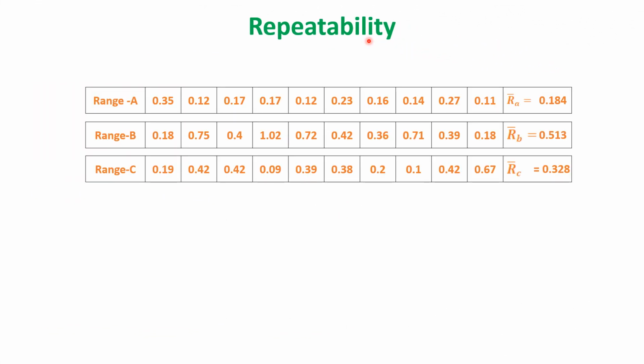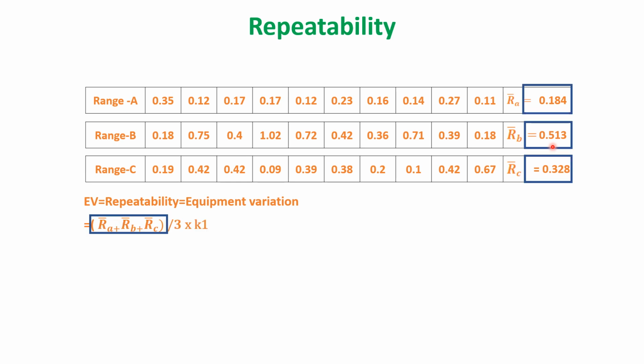Now the range part for the operators A, B and C is extracted in this slide. So here we have got the average of the range. These are the values. Now it is also called repeatability, that is the equipment variation. All these ranges, that last column value, will be added together and divided by 3, into K1. K1 is a statistical constant.